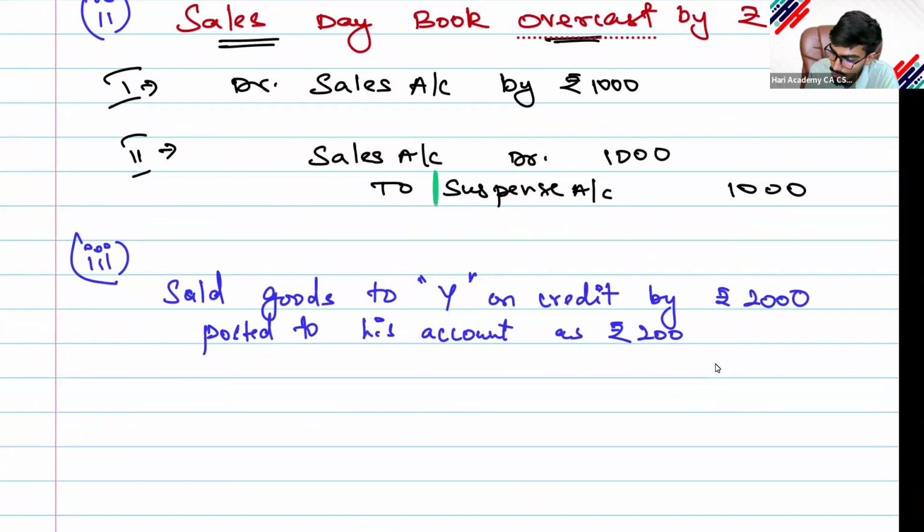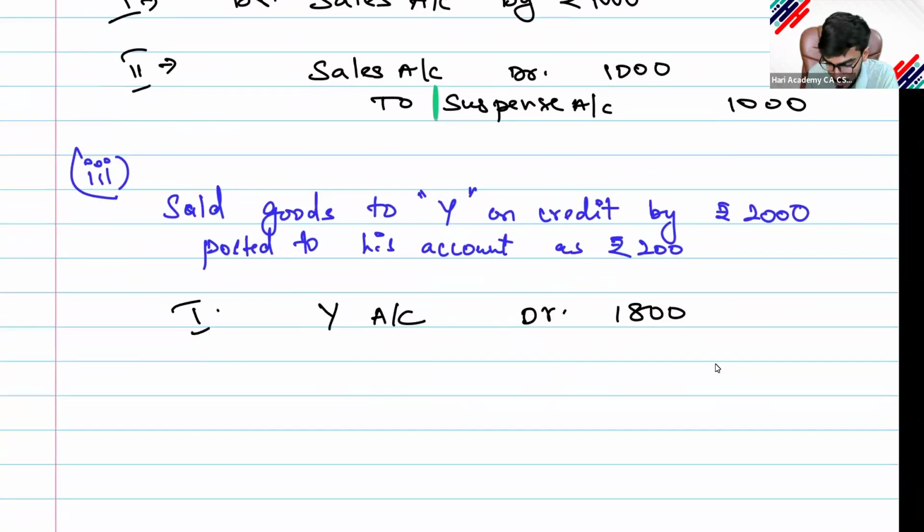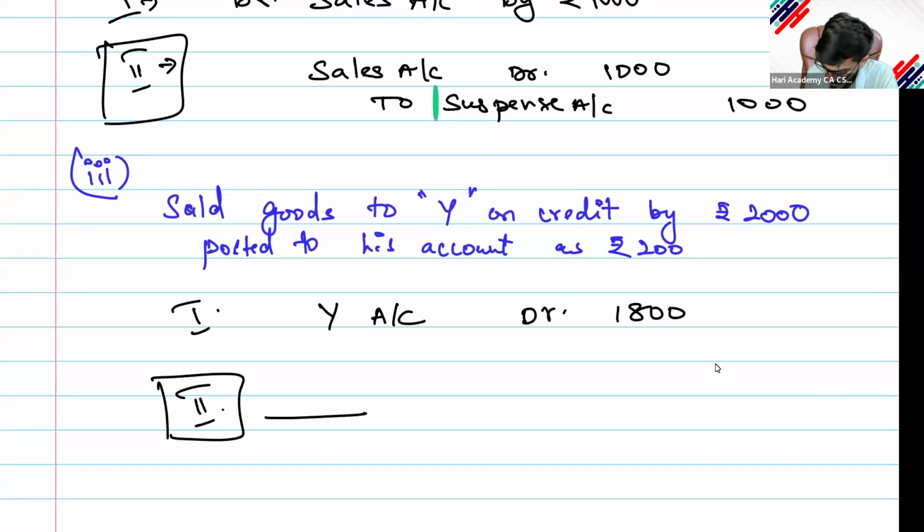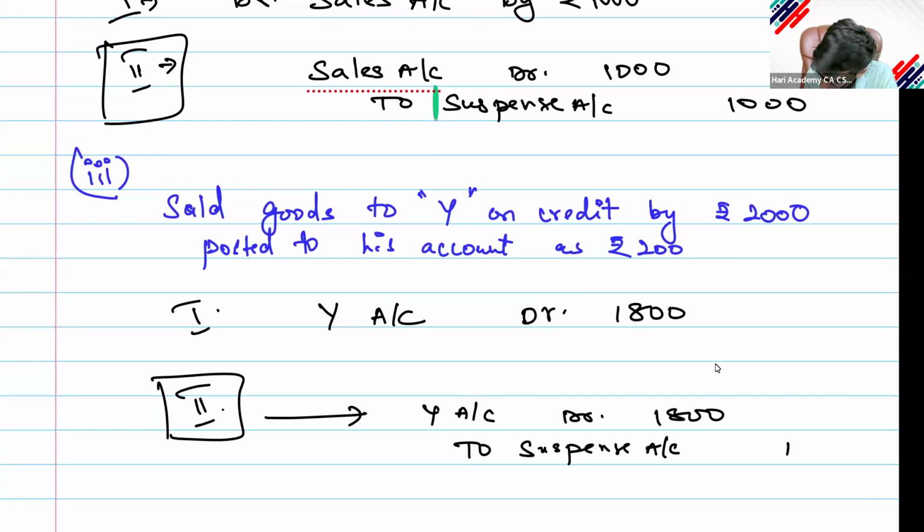So what should I do? Y account should be debited, because Y is my debtor, with 1800. This is the error which I made in stage 1, but I have prepared in stage 2. Only stage 2 you should consider. In stage 2, what will happen? Y account debit 1800 to suspense account 1800.